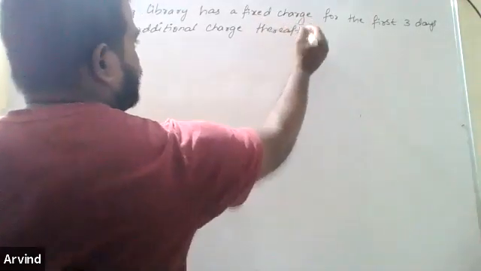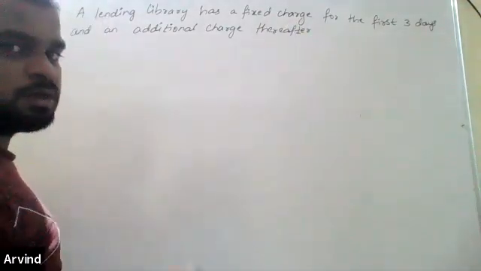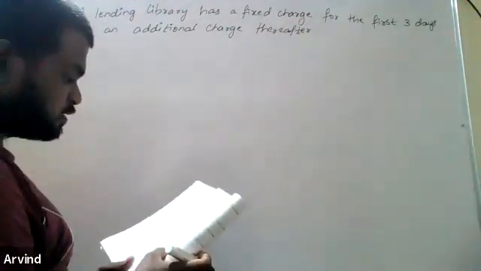That is, for the first 3 days, you have to pay the fixed charge. After that, there is a charge.